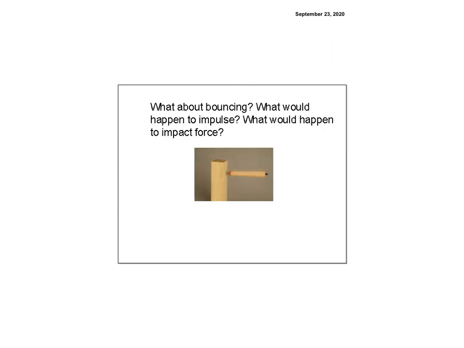Now this one I'm not going to answer because we're going to look at this in class, but here's my question. What happens if you bounce? What would happen to the impulse? What would happen to the impact force?